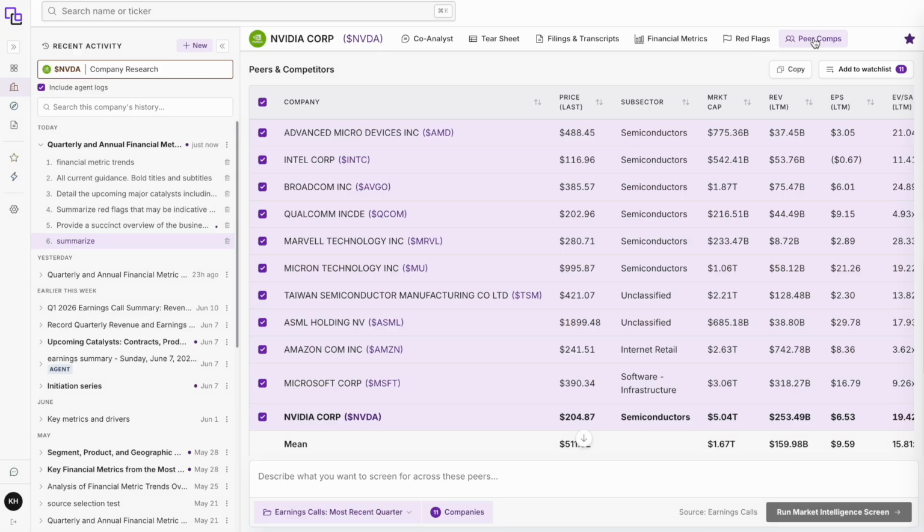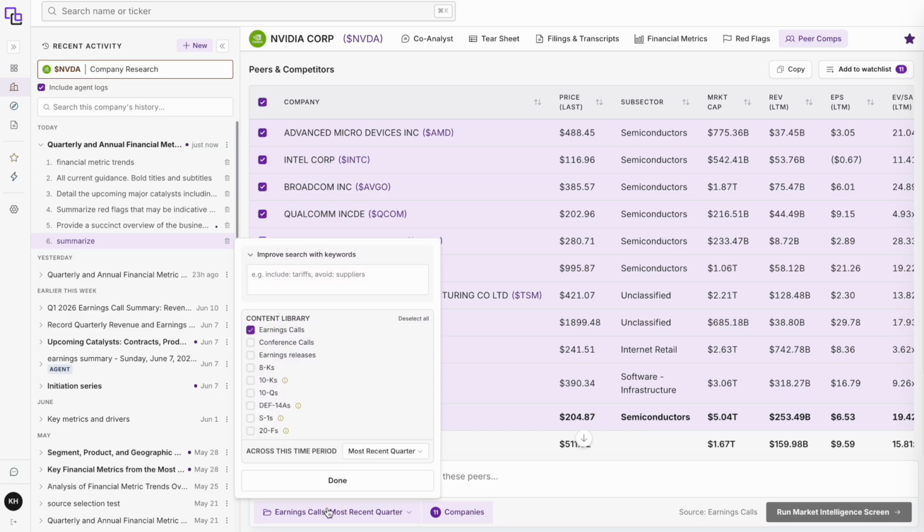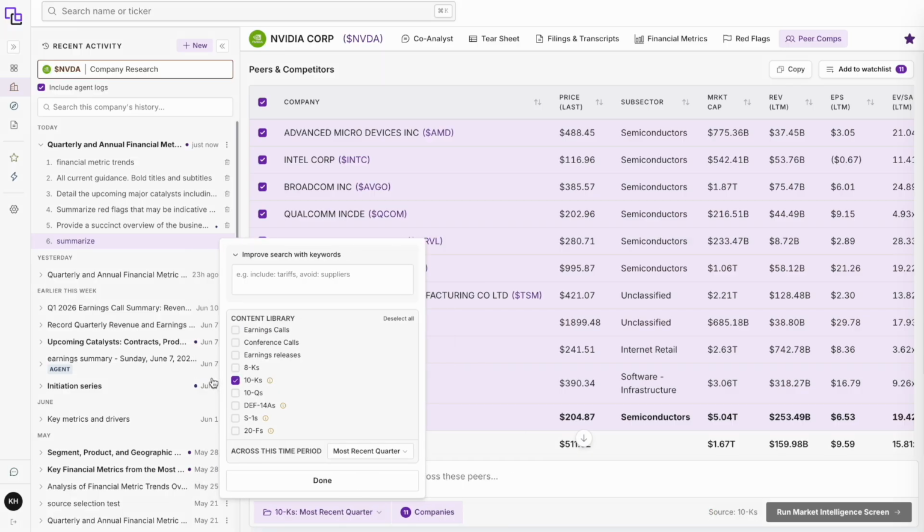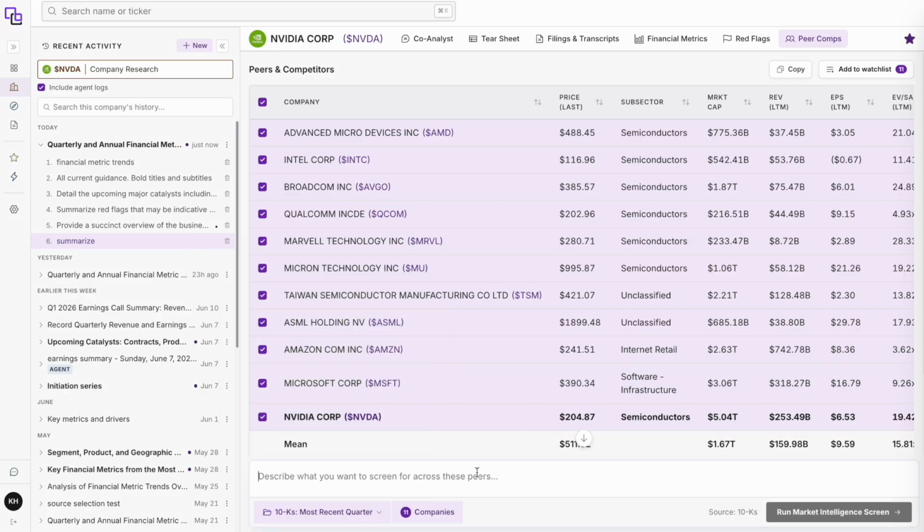If you want to do a peer comparison, navigate to our peer comps where we have basic peer comps ready to go. You can then move to asking a question about peers. For instance, I'm going to look at competitive positioning. So I'm going to keep all of these selected and say competitive positioning analysis versus NVIDIA. When I hit run, this is going to take me out of the company research page, because in the company research page, I'm only asking questions about NVIDIA, and bring me into market intelligence.